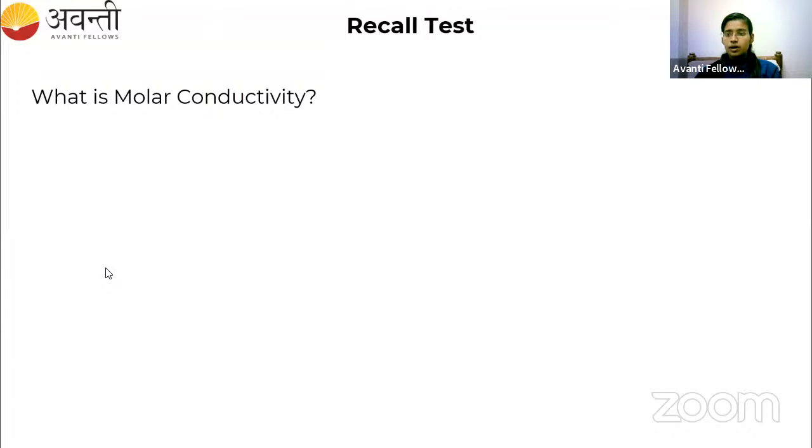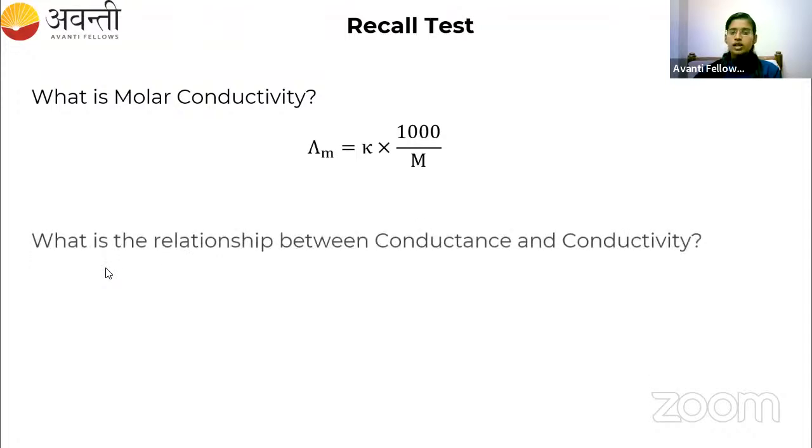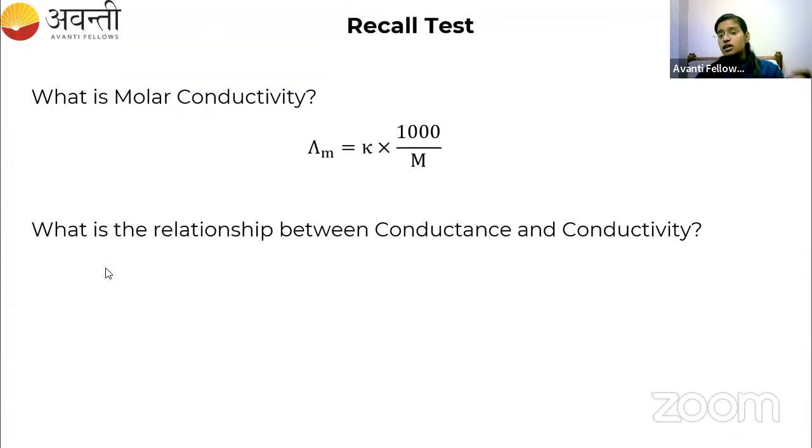Very good. Kappa into 1000 by M. Correct. So, very good students. Molar conductivity is kappa, which is conductivity, into 1000 divided by molarity.